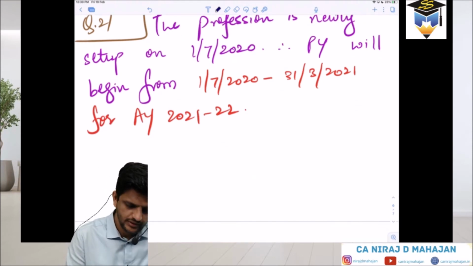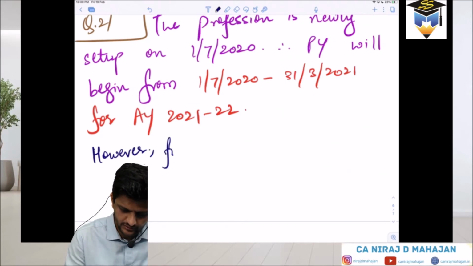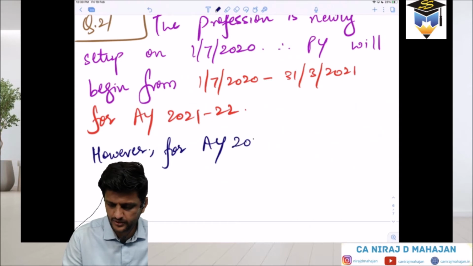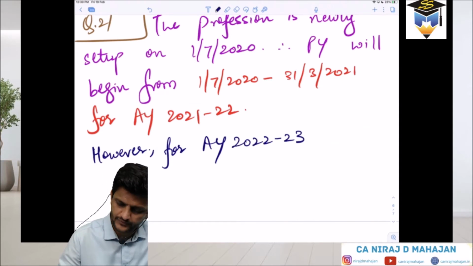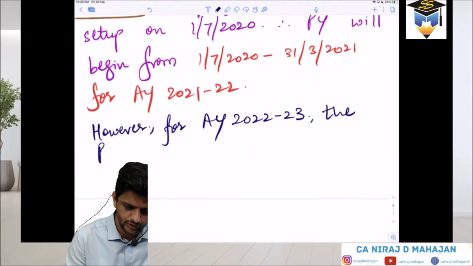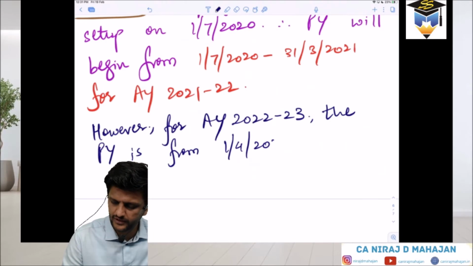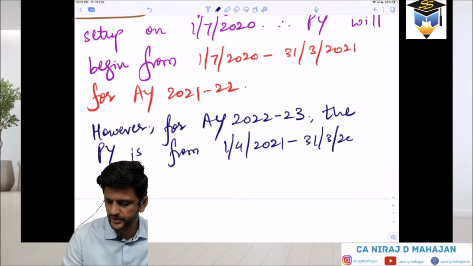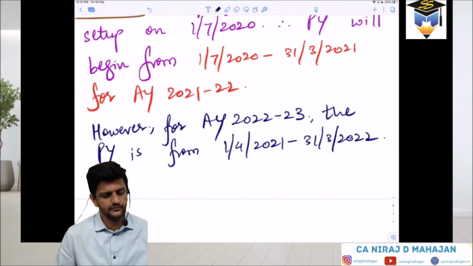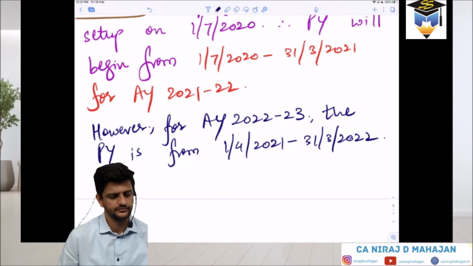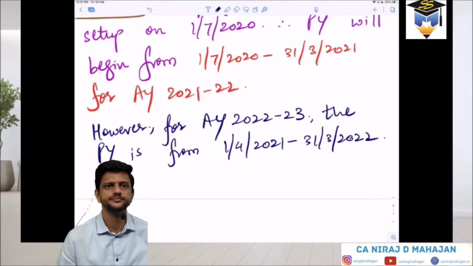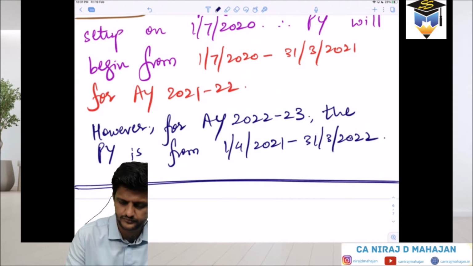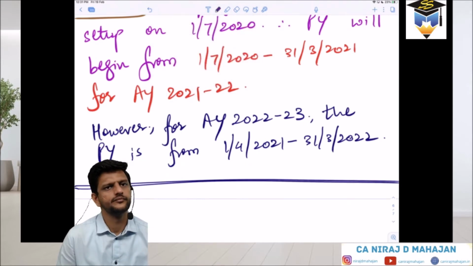Next line. However, for AY 22-23, the PY is from 1st April 2021 to 31st March 2022. Right? Clear? Done?